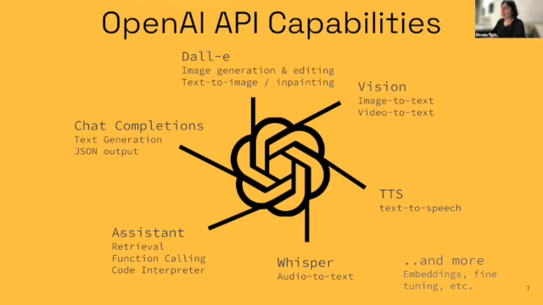Finally, what was also very impressive on November 6th was the Assistants API. If you had worked with LangChain before and tried to build a bot or some kind of assistant or agent yourself, then you would realize how important it is to have the Assistants API, because it allows you to seamlessly keep memory of the conversations and create threads. The cool thing is that it allows for retrieval, which is basically you can pass it a file and it will incorporate it into the model responses and processing.